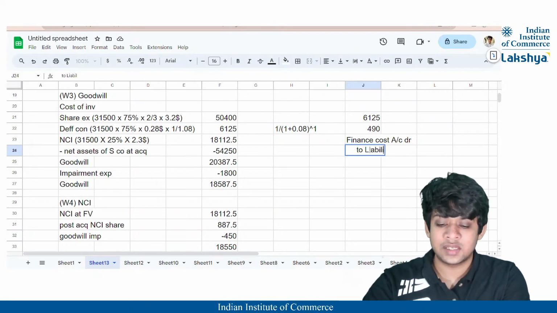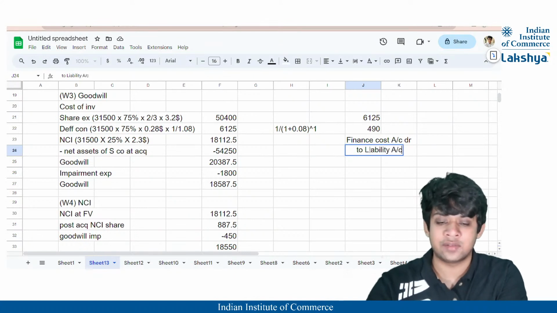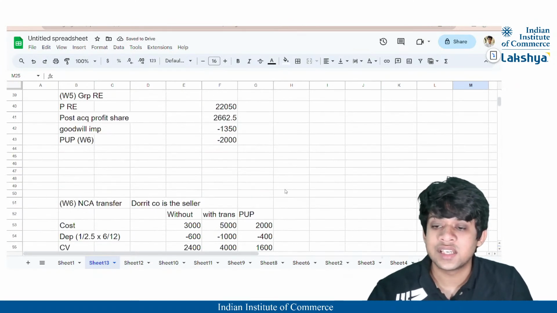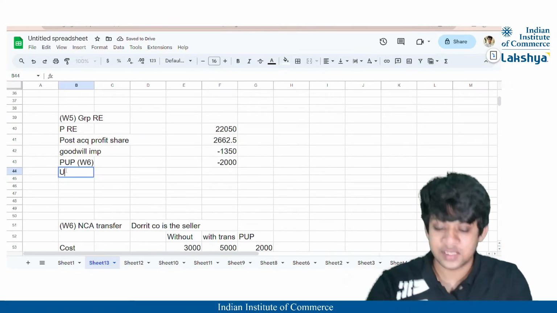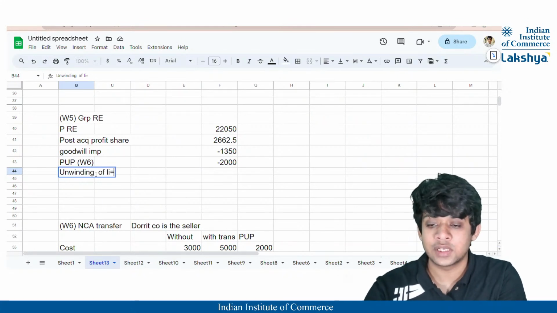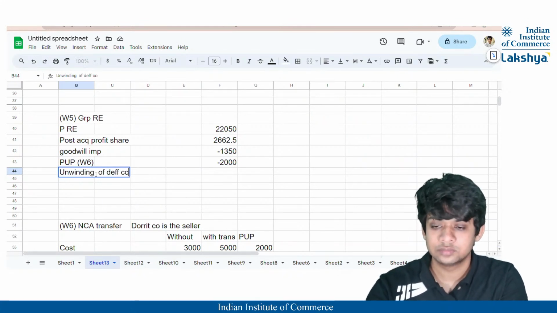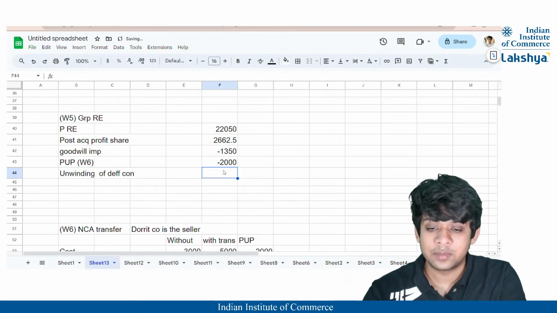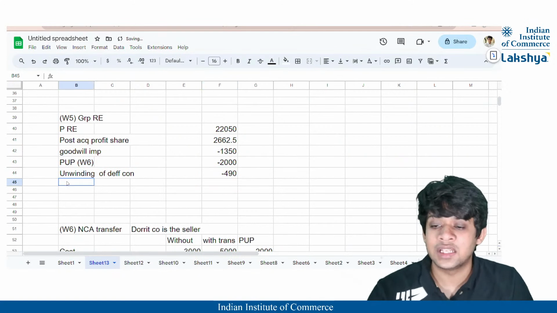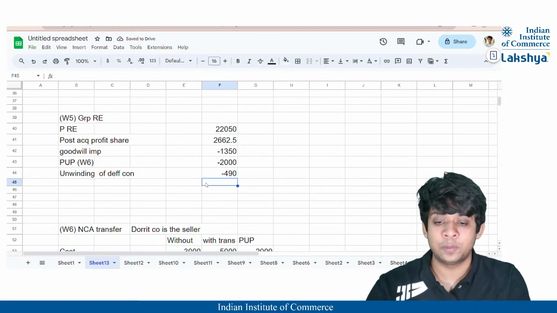Okay, because you have to anyway state the finance cost as an unwinding to your group retained earnings, right? So that will be 490 and 490, correct? So I'll just state that unwinding of discount, unwinding of the liability, deferred consideration, and that will be deducted by 490, right? So I think we have made the necessary adjustments to the group retained earnings.